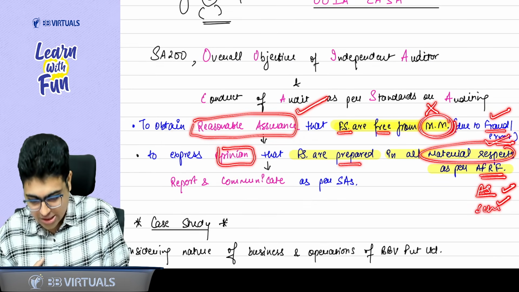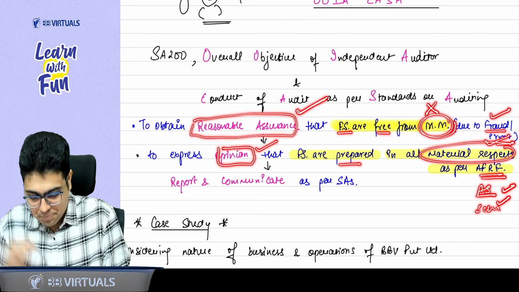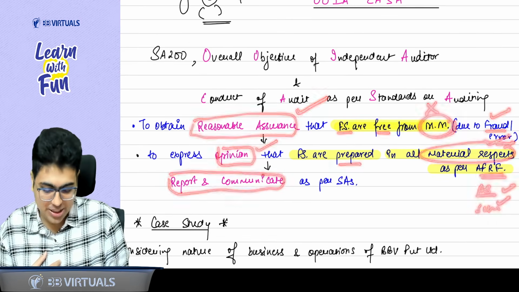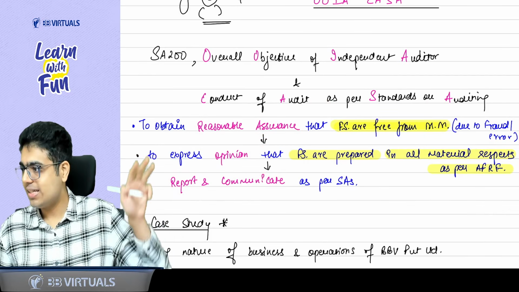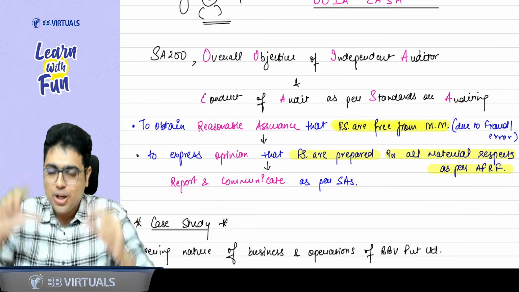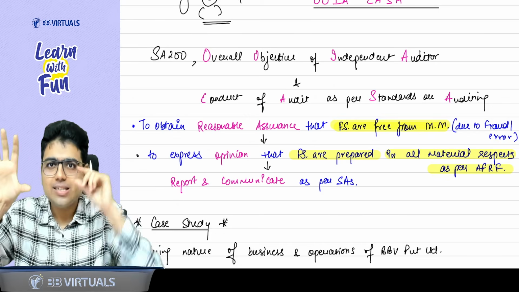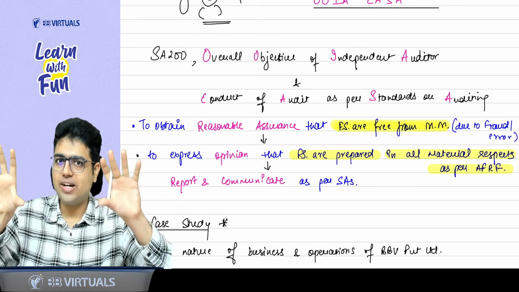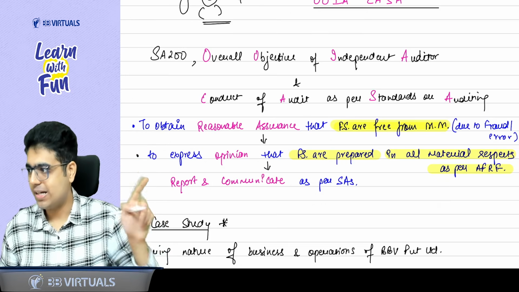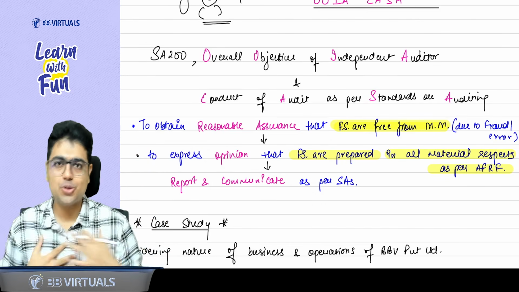Once you have framed your opinion, please report and communicate as per SAs. So this is a 3-step process. You get the reasonable assurance, there is no material misstatement. You frame your opinion that financial statements are prepared as per applicable FRF. And lastly, you report and communicate as per SAs. Is this basic clear to you?